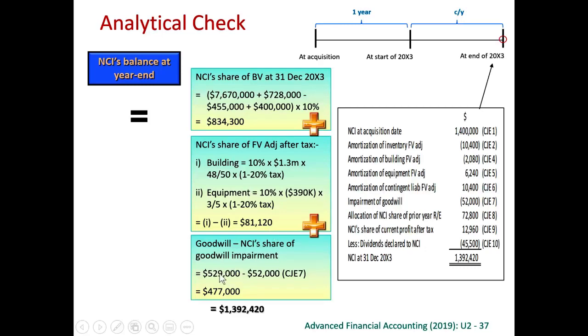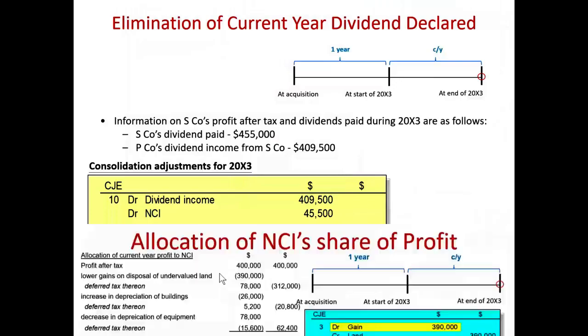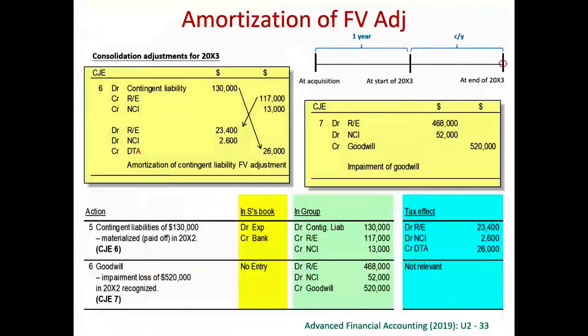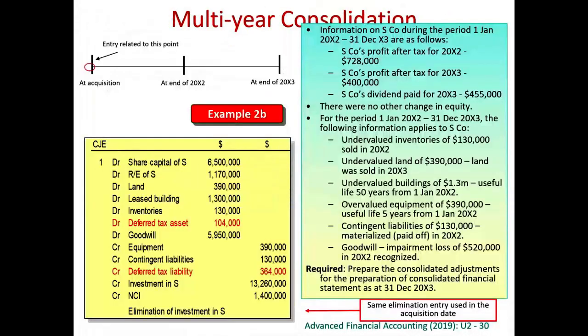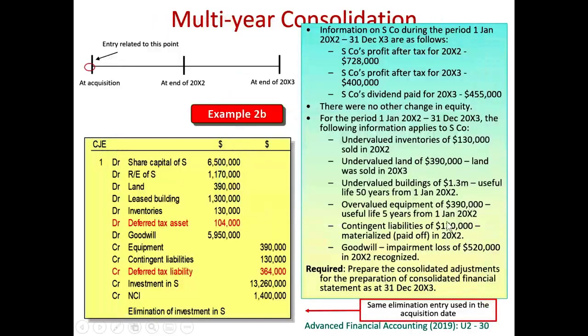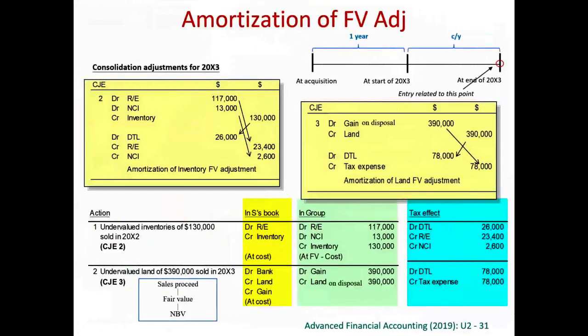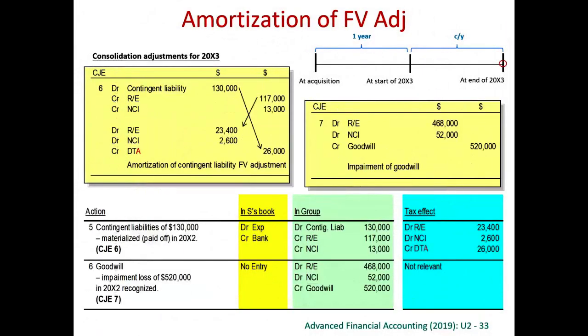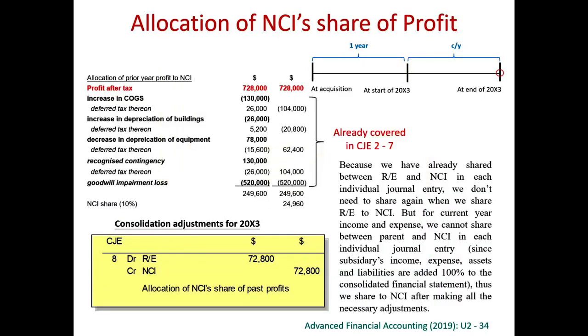Last component is the goodwill. At the day of acquisition, the goodwill for the NCI was 529,000. This is the goodwill for the NCI at the day of acquisition. Now, goodwill has been impaired. The total impairment is 520,000, and we have shared 10% to NCI, so the goodwill impairment for NCI should be 52,000 because it is 10% of the total impairment loss.